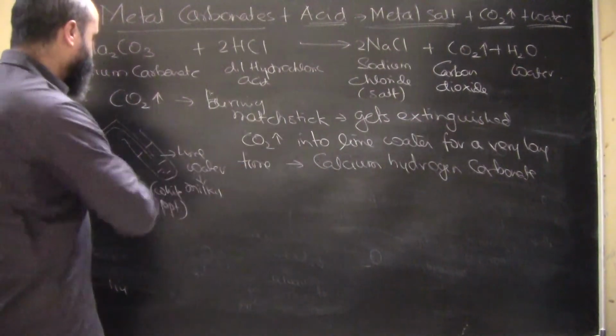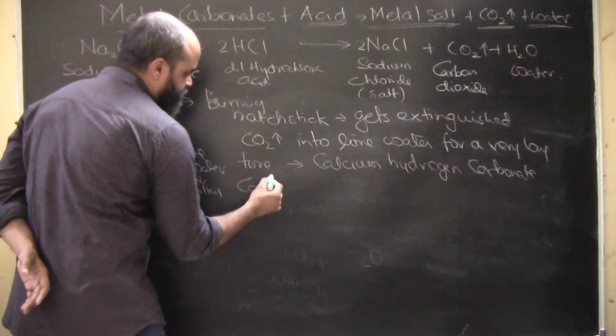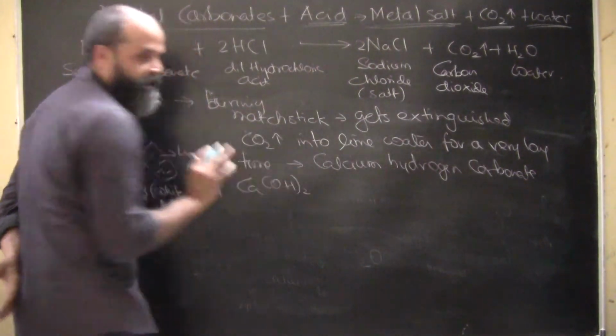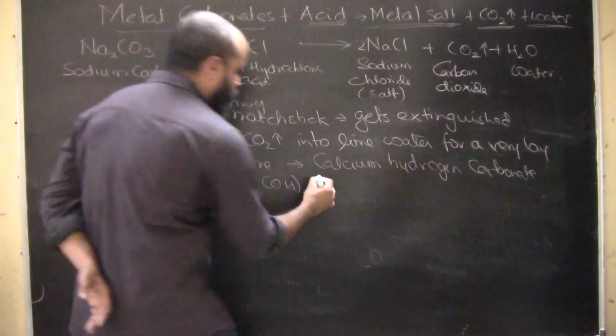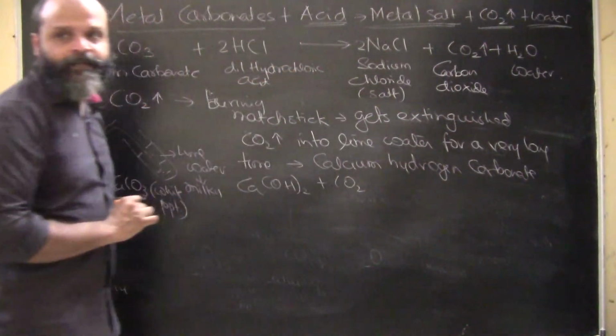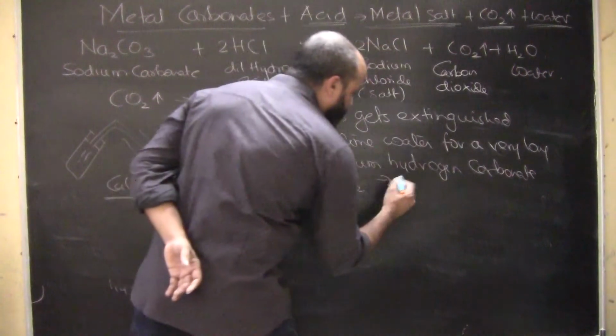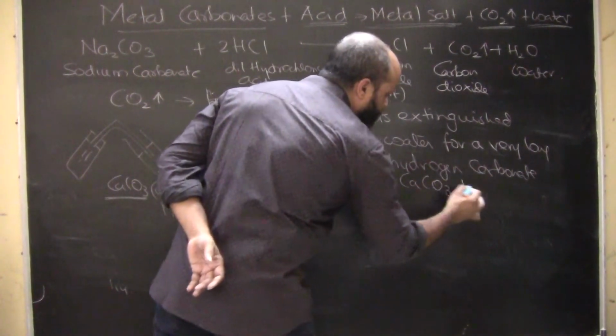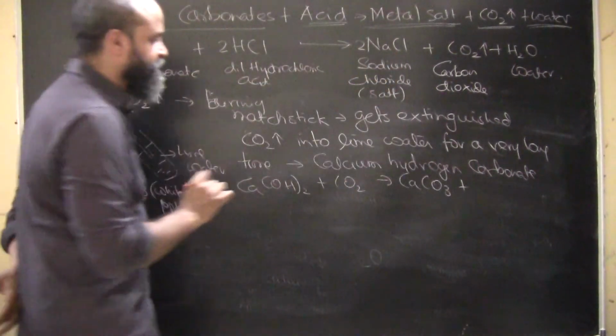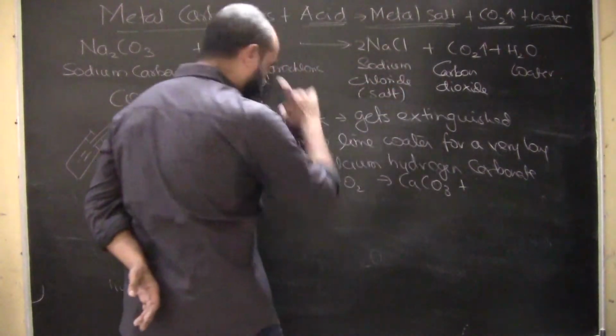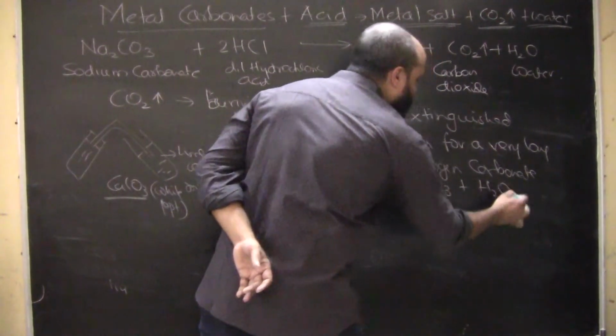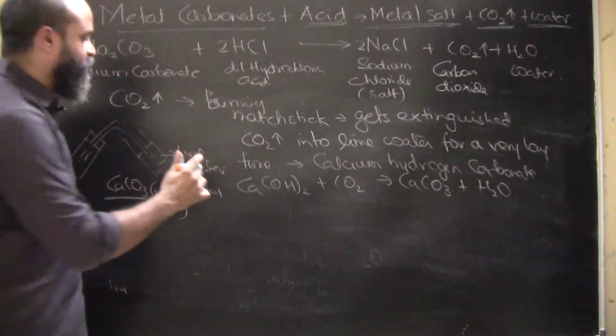Now see what has happened in the first case. Calcium hydroxide, understand this, we are passing carbon dioxide into it. What is getting formed? Calcium carbonate, and that has got a milky appearance, along with water. Now if we keep on passing carbon dioxide for a very long time, what will happen?